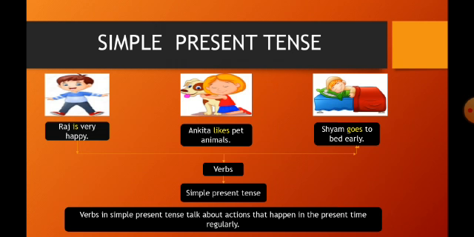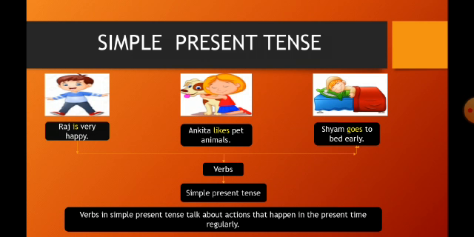Now, children, let's look at the following sentences. Raj is very happy. Ankita likes pet animals. Shyam goes to bed early. Now, children, did you notice the verbs is, likes, and goes? They indicate actions happening in the present time. Hence, these verbs refer to simple present tense.